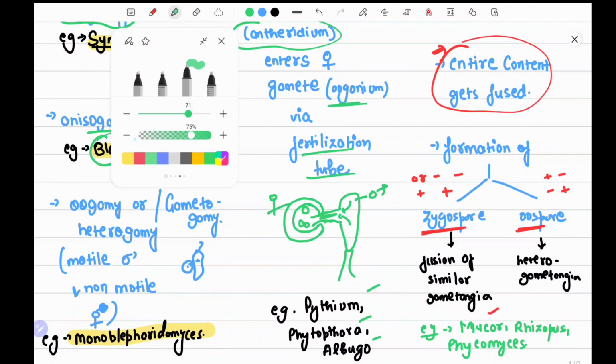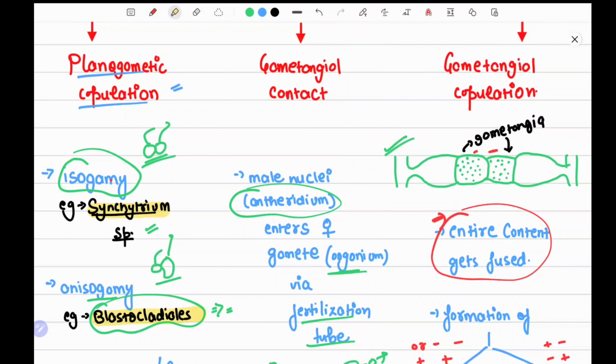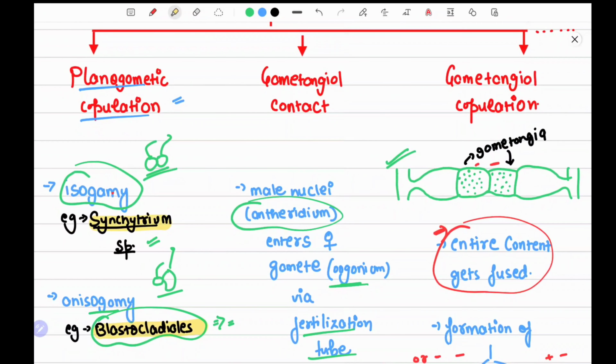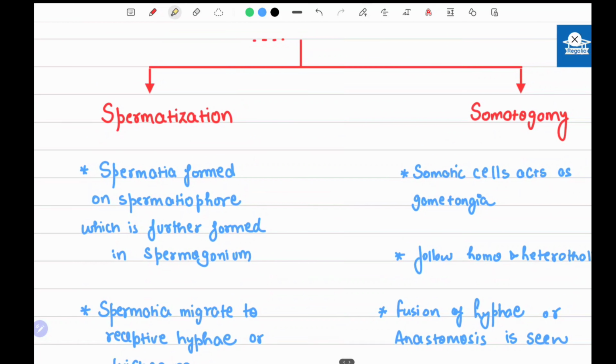Okay, the examples are very important. I'm stressing this again and again, because questions come based on these types of examples. So Pythium, Phytophthora, Albugo, Mucor, Rhizopus and Phycomyces are examples of gametangial copulation. The basic difference between contact and copulation is that in contact a fertilization tube is formed, and in copulation no such tube is formed. Then spermatization and somatogamy.